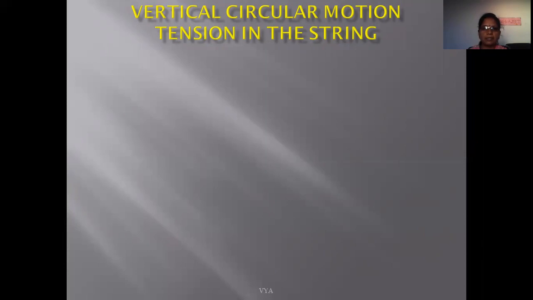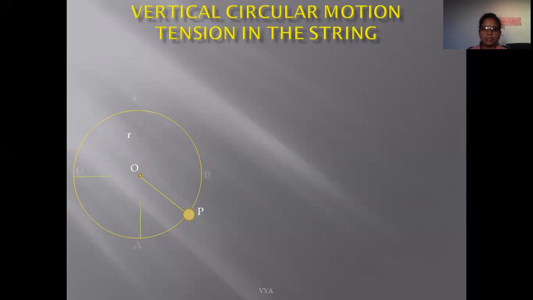For that, again we consider a particle tied to a string, or any heavy mass tied to a string, revolving in vertical circular motion. First we find at any point P what the tension within the string is.